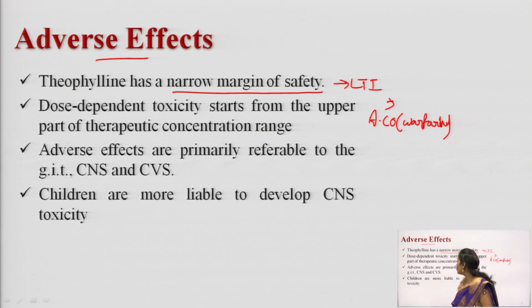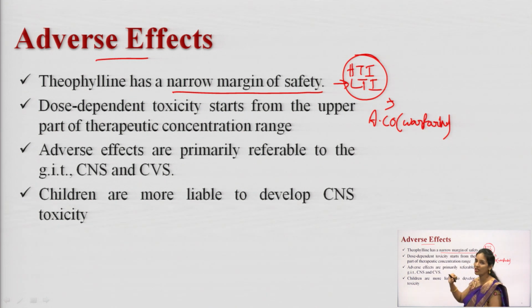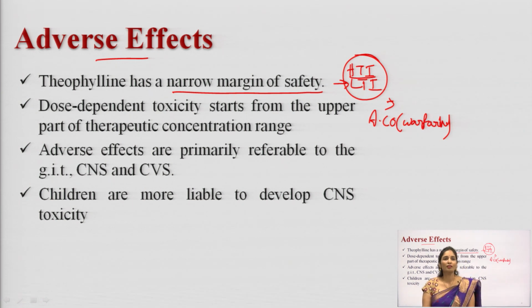What is the main difference between the low therapeutic index and high therapeutic index? In the low therapeutic index, if you slightly increase the dose, it will cause an increase in toxicity. So, the margin of safety is very low. And in a high therapeutic index, a slight increase in dose will not show any toxic effects. Which drug falls under high therapeutic index? Penicillin. Even though penicillin can cause allergic reaction, if the dose is increased a little more, it won't show any toxic effects in the body.